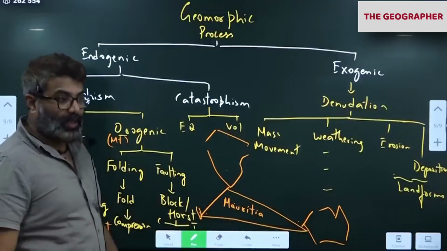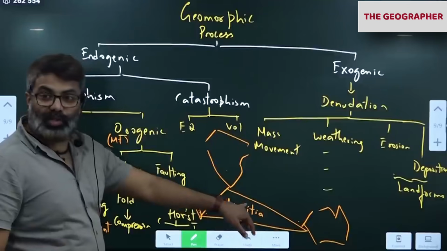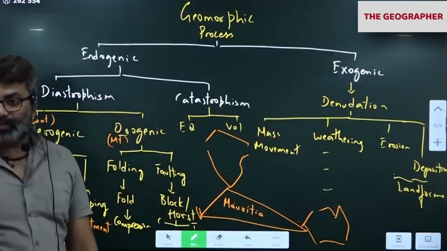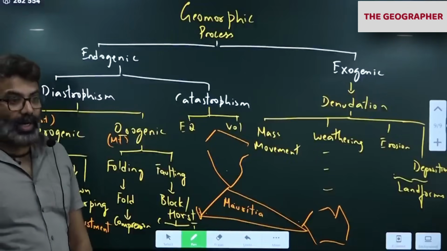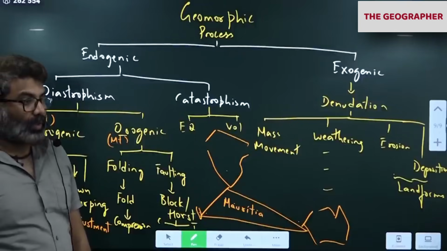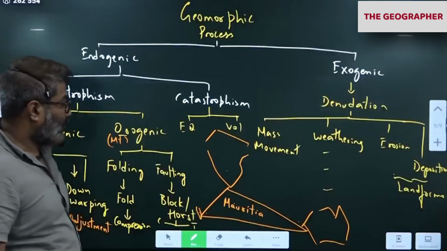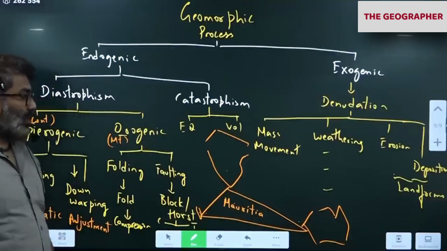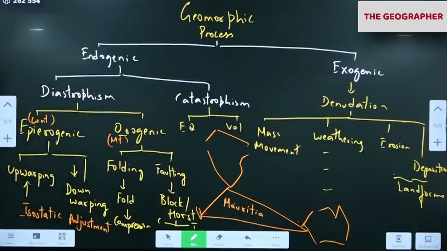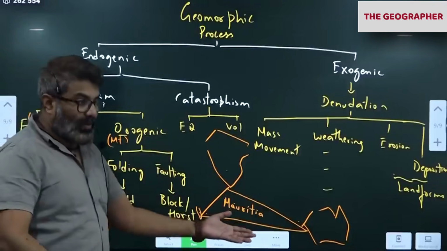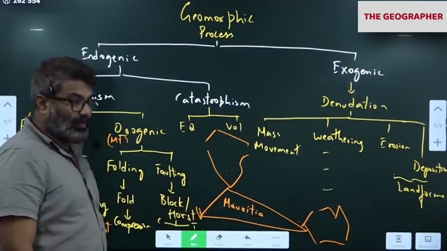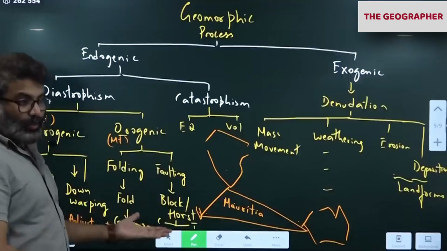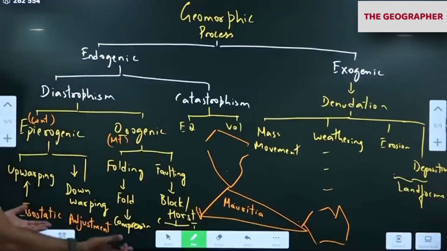UPSC will ask this. What is this lost continent, Mauritius? It might move up slowly. Tectonic activity, earthquakes, volcanoes mainly can revive that continent. Endogenic forces can push it back, causing it to move up.